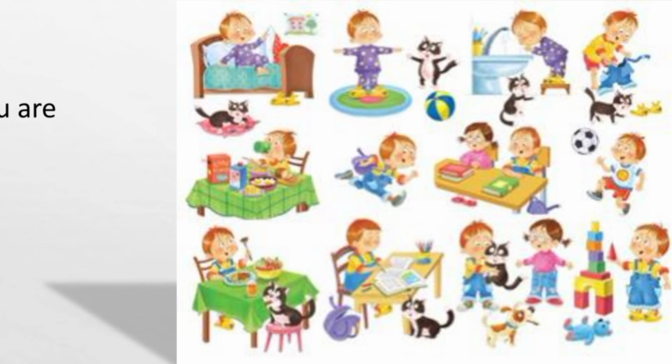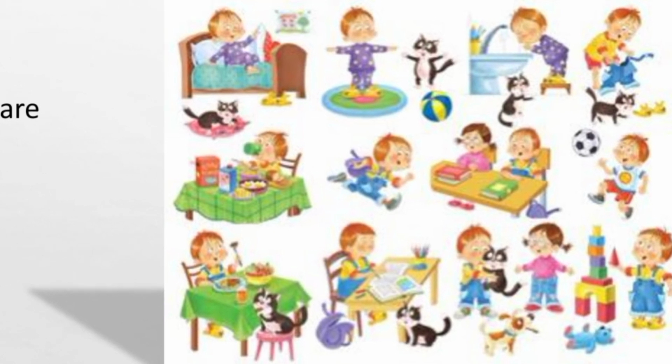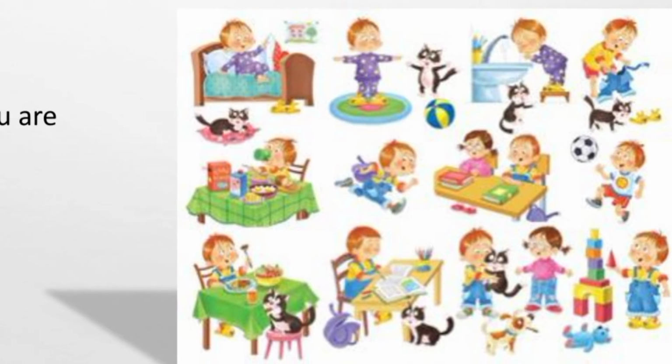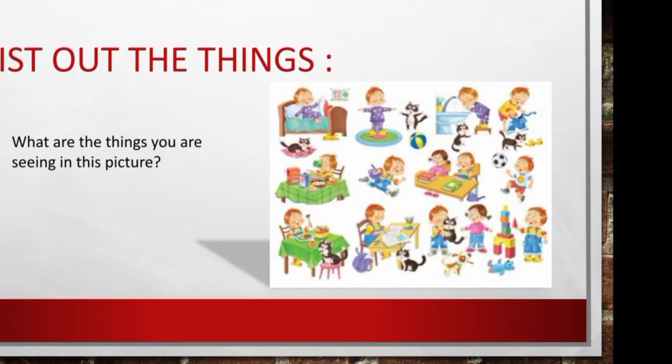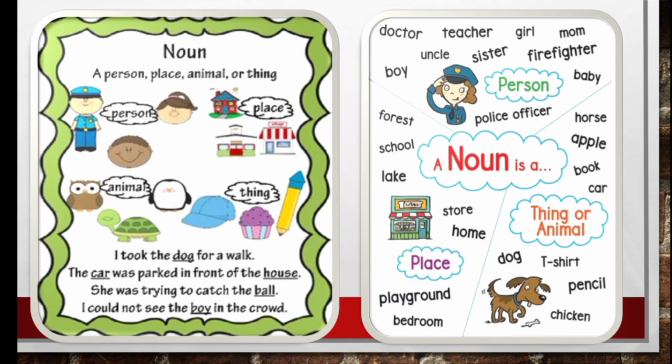And football is again a name of an object. And tables are there, notebooks are there, and find out all the naming words and comment it in the comment box. Okay, so now we are moving on to the activity in depth.